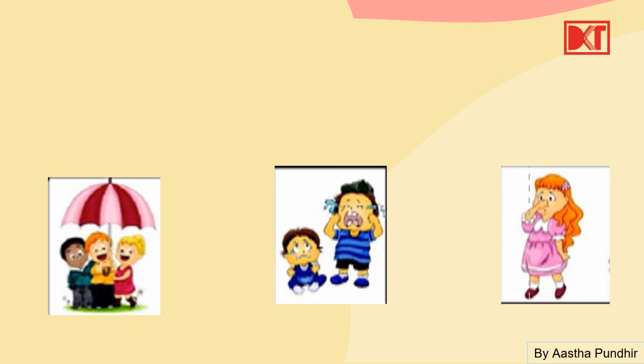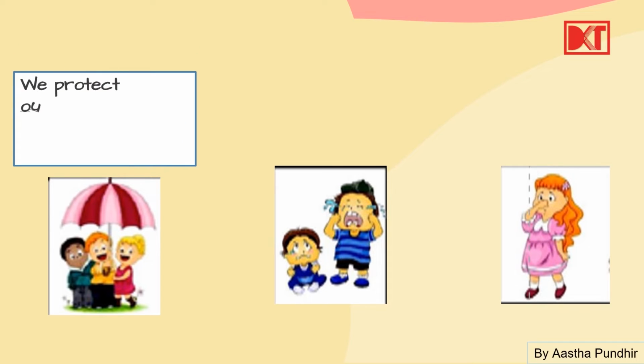Now we have these pictures. You see, this one says, we protect ourselves from the rain with an umbrella. Now here we are talking about protecting ourselves. इधर subject क्या है? Subject is we.